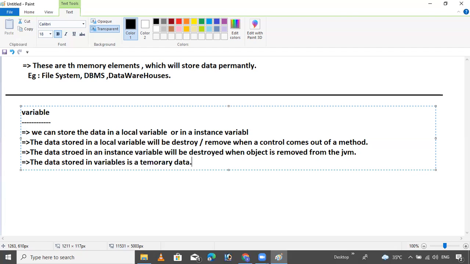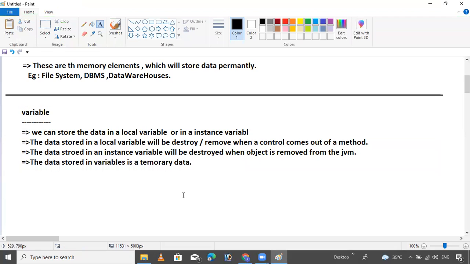Because nowadays no one is using this type of technology. Everyone is using Spring Boot, Spring ORM, Spring Data JPA and other things, because they already provide all the predefined methods. So why should we worry about writing all the methods manually and loading the drivers? We are not required to.